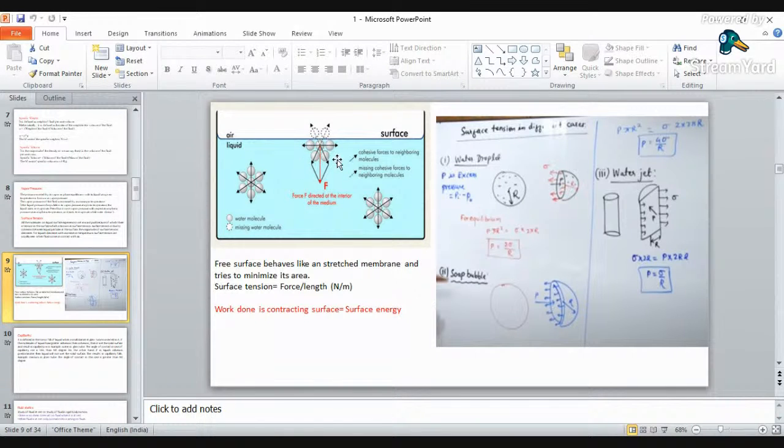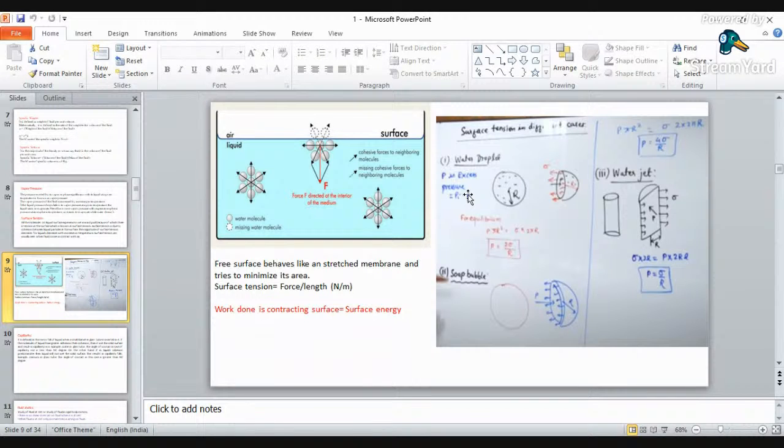Now this normal force will try to pull your surface downward, but the molecule which is in equilibrium will not exert any sort of force. So all the molecules and atoms situated on the surface of this liquid will try to stretch this membrane into the downward area.